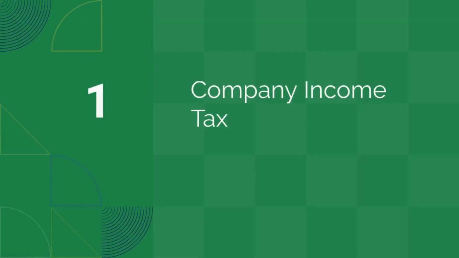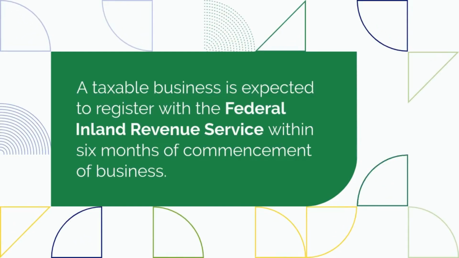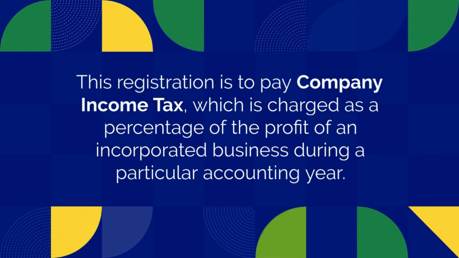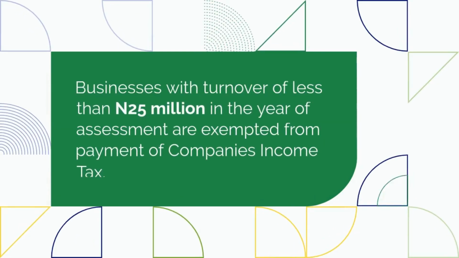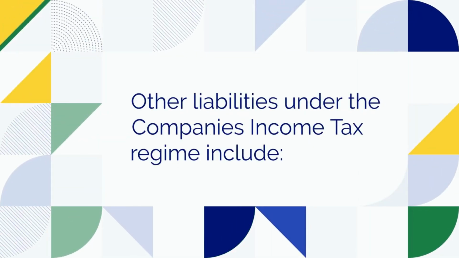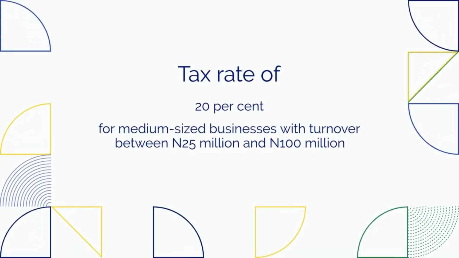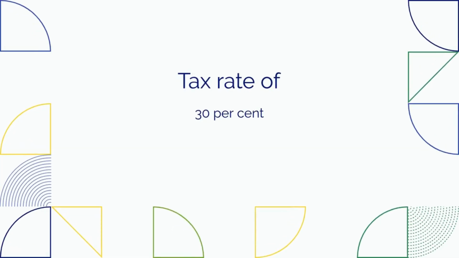1. Company income tax. A taxable business is expected to register with the Federal Inland Revenue Service within 6 months of commencement of business. This registration is to pay company income tax, which is charged as a percentage of the profit of an incorporated business during a particular accounting year. Businesses with turnover of less than N25 million in the year of assessment are exempted from payment of company income tax. Other liabilities under the company income tax regime include a tax rate of 20% for medium-sized businesses with turnover between N25 million and N100 million.